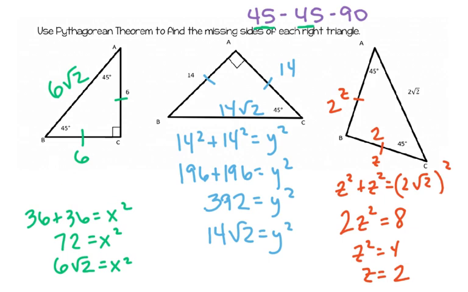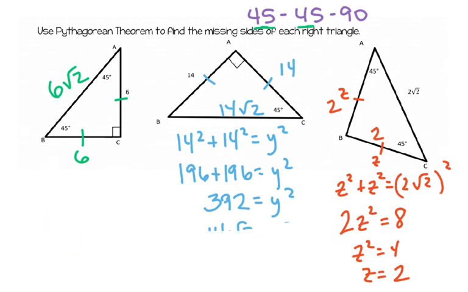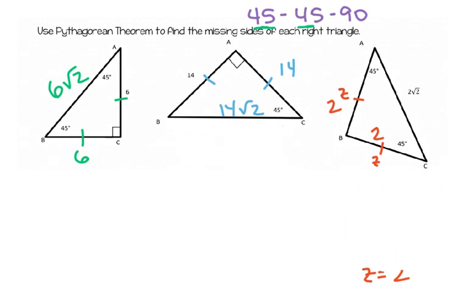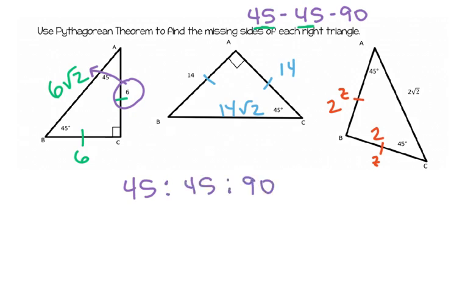As you look at that, do you notice a pattern that exists in all of my 45, 45, 90 triangles? This one's a little bit easier to see. If you take a look at your legs for each one, if you multiply by the square root of 2, you get the hypotenuse. In a 45, 45, 90 triangle, you want to make sure you write this down, this is very, very important to remember, and it's going to come up a lot in this unit. If you have the 2 legs, then you take the leg times square root of 2, that's going to be your hypotenuse. So using right triangles, we actually can do a lot, and we can use it for a lot of different things.